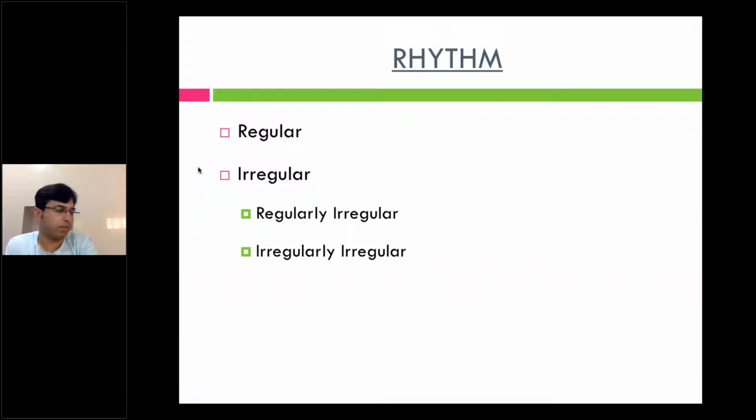Coming to the rhythm. Along with the ECG, I will tell what treatment can be given. I will basically show you the ECGs, and then I will tell what treatment could be given in such a scenario.